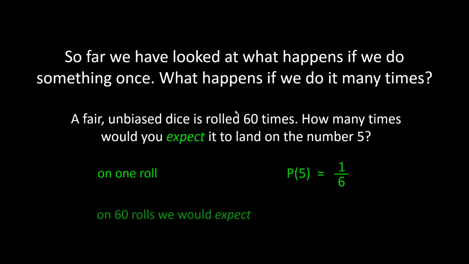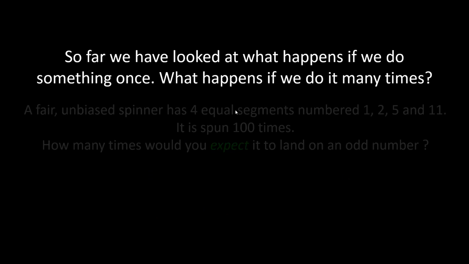So on 60 rolls, we would expect, and the key word here is expect, we're not saying it's definitely going to happen, but we would expect there to be 60 times 1/6. Now 60 times 1/6 is 10 5s. So what we do, we get the probability of the outcome happening once, and we multiply it by the number of times we're going to repeat it. Okay, let's have a look at another example.